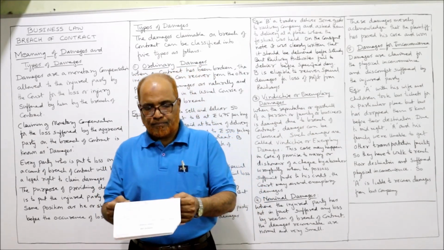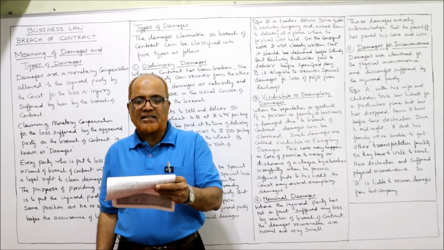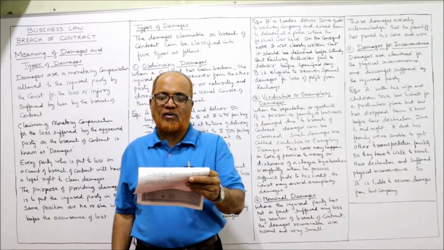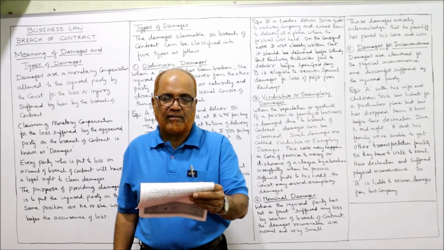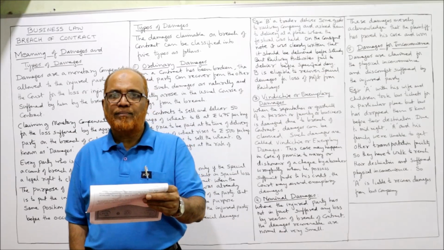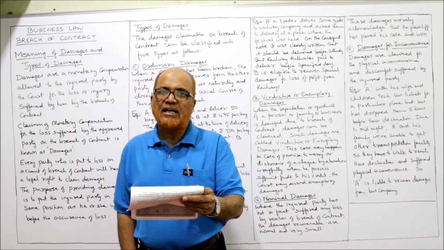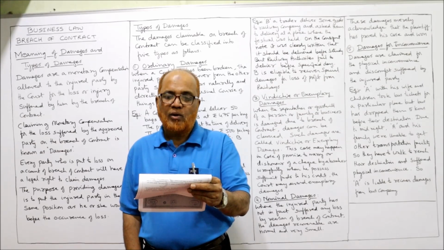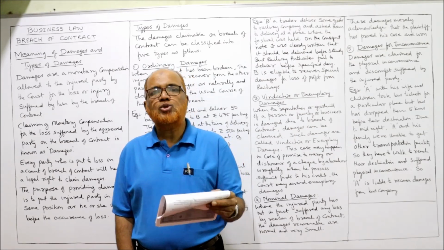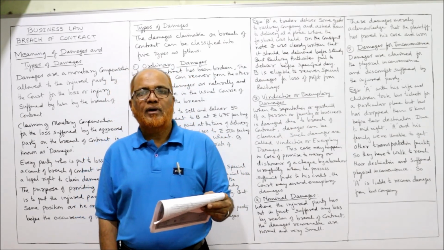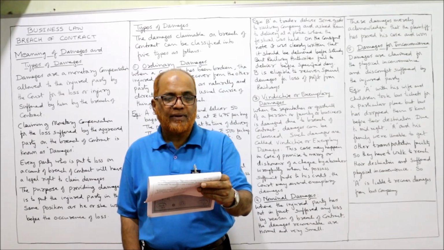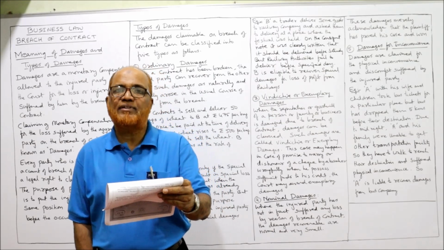Next, fourth problem. Sanjeev agreed to act as sales manager of a company XYZ for a period of 3 years at a monthly salary of 10,000. Sanjeev worked for 6 months and then left and joined another company at a higher salary. What are the rights of company XYZ? So XYZ has to prove in a court of law how much loss the company is incurring when Sanjeev left the company.